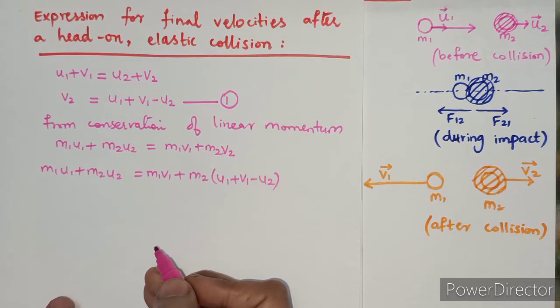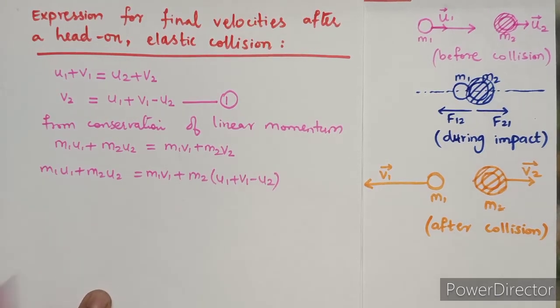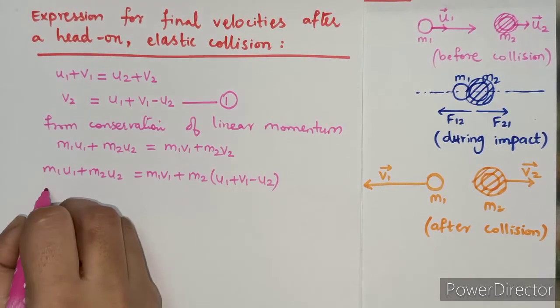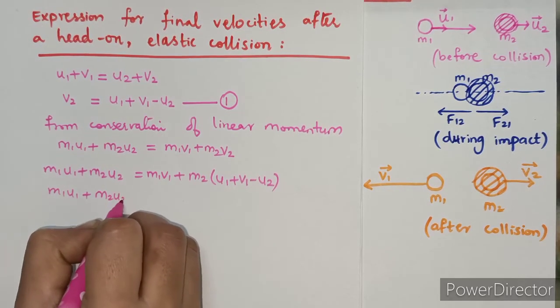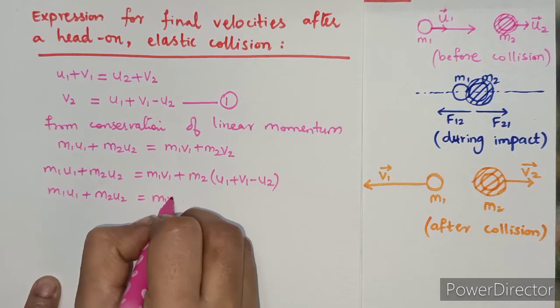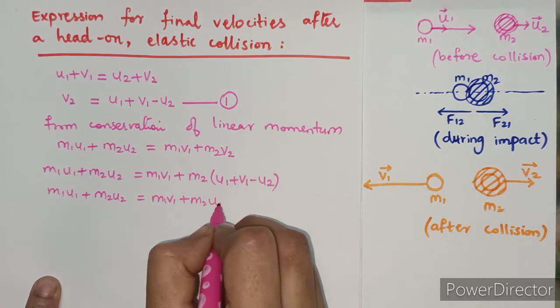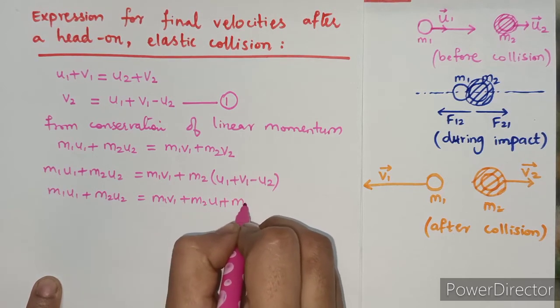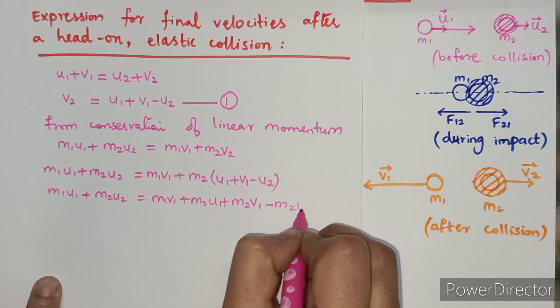Then let's open the bracket, and hence we write m1 u1 plus m2 u2 is equal to m1 v1 plus m2 u1 plus m2 v1 minus m2 u2.